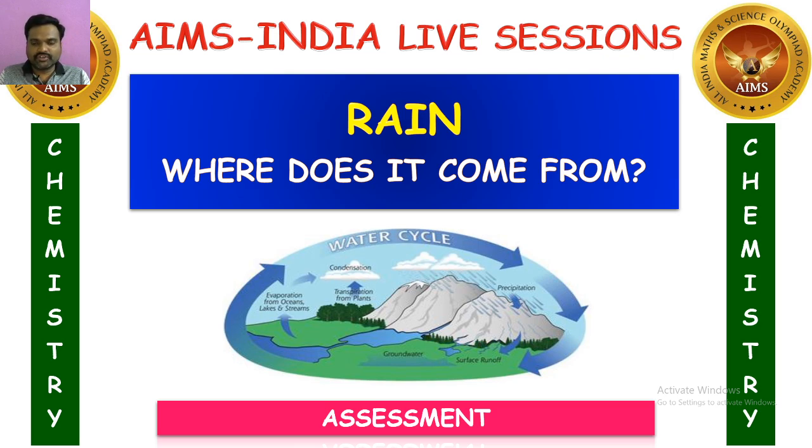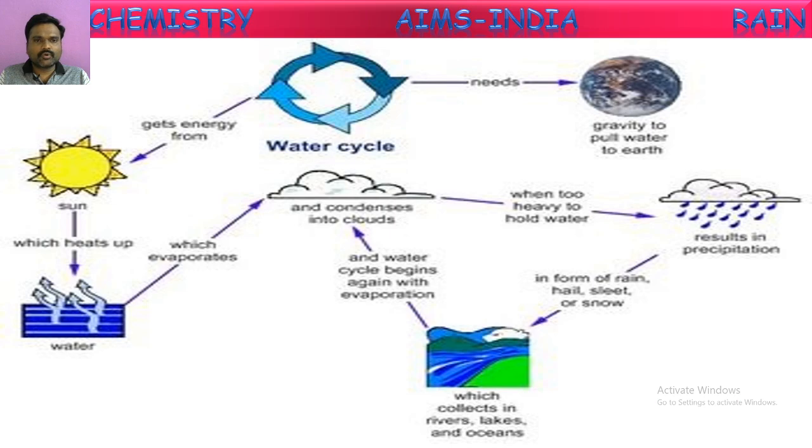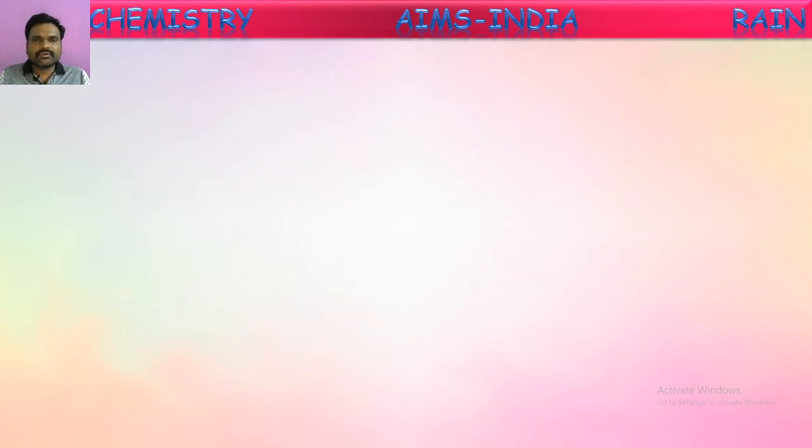Okay, get ready, children. Before the assessment, here is a glance at the changes of states of water in the water cycle, how it converts from one form to another. Based upon this, we are going to have our session assessment. Are you ready, children? Good. You can give your answer in the live chat. I will observe.